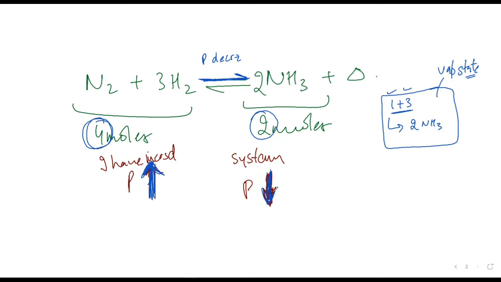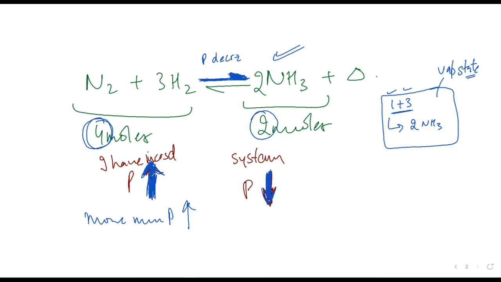Is it making sense or not? Yes. So what kind of pressure conditions will we prefer? The pressure would be lower. If we take higher pressures, the system will try to decrease the pressure. We know in the forward direction the pressure is decreasing. So as more and more pressure is increased, will the production of ammonia increase or decrease? Because more pressure favors the forward reaction, the yield of ammonia will also grow.